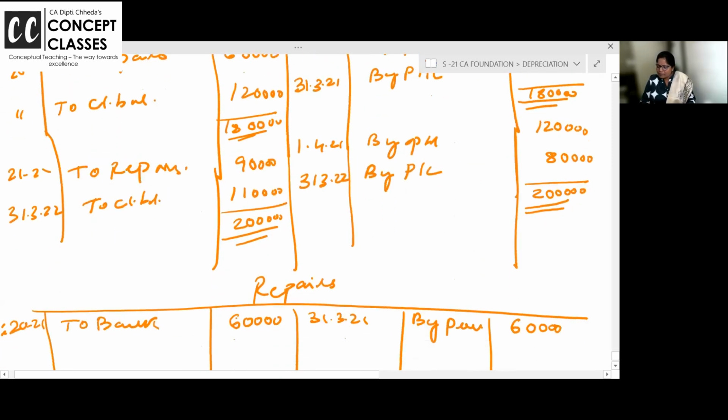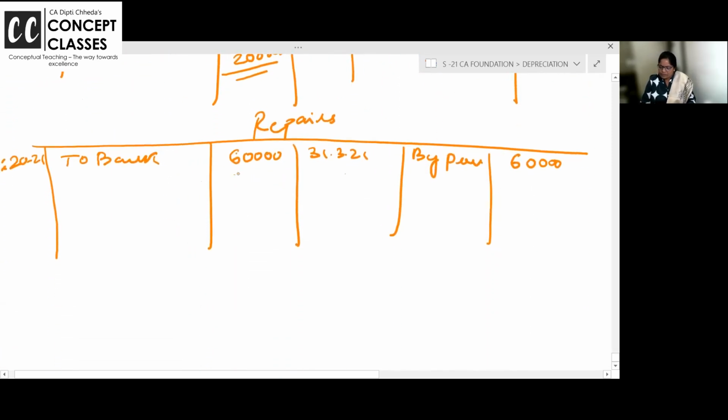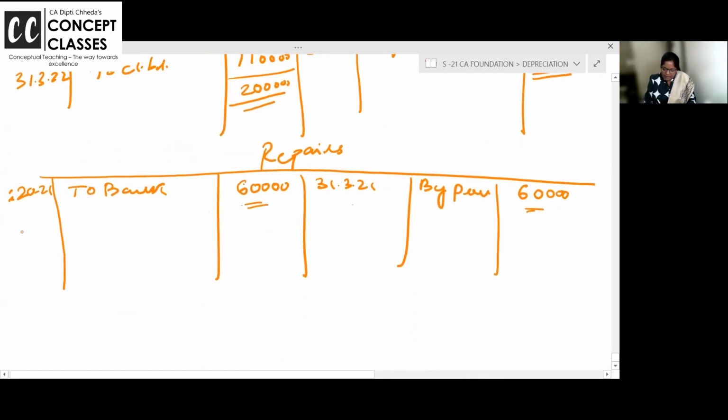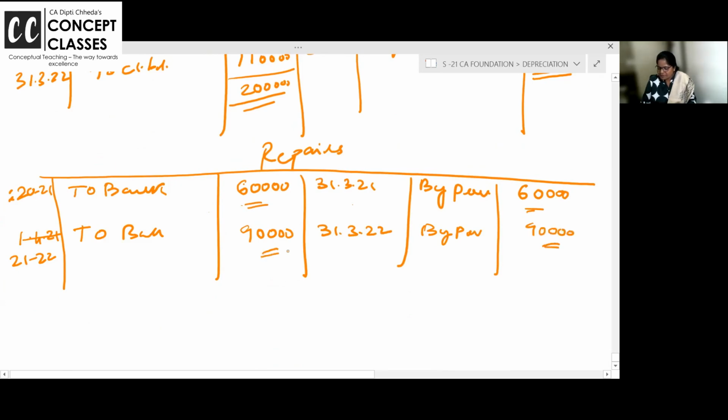Against that, actual repairs are 60,000. Like that, 21-22, to bank 90,000. 31st March 22, by provision 90,000.